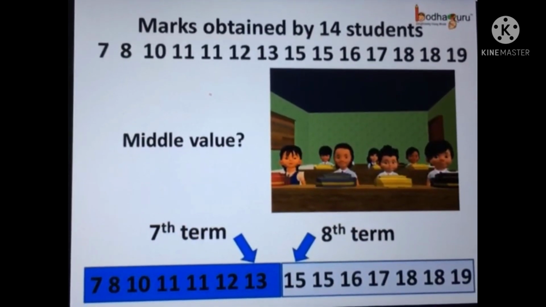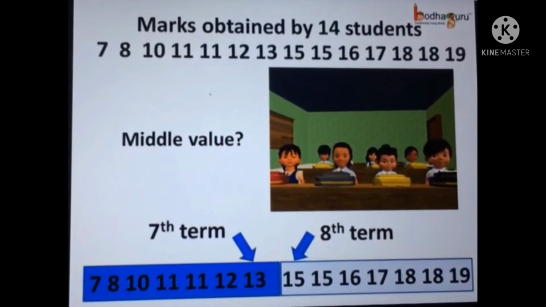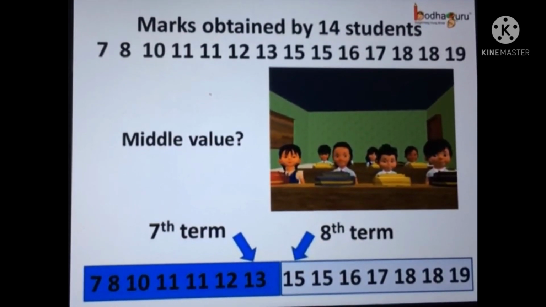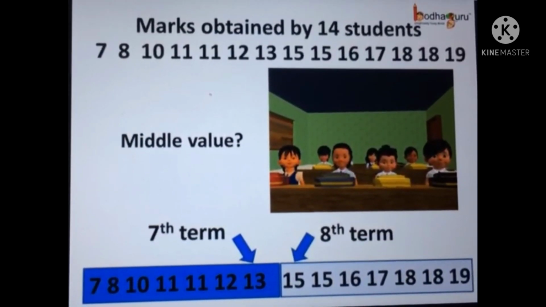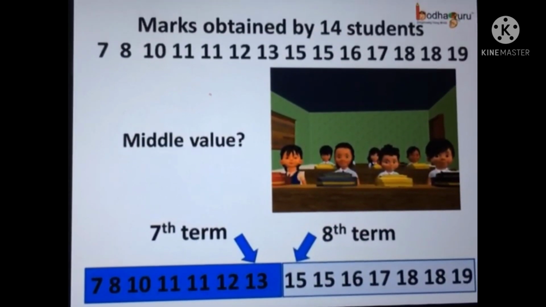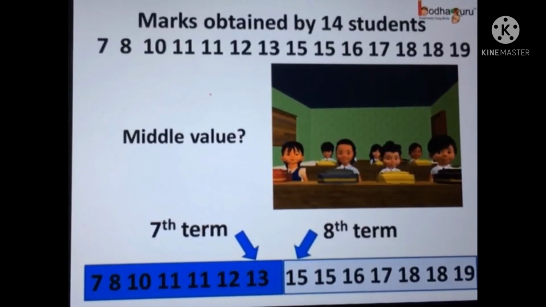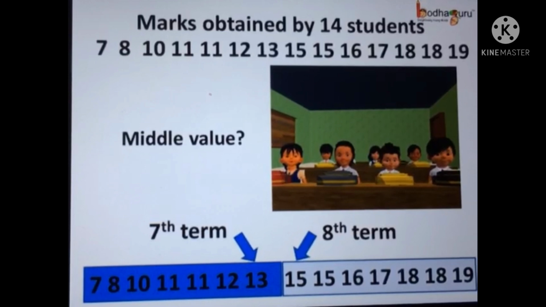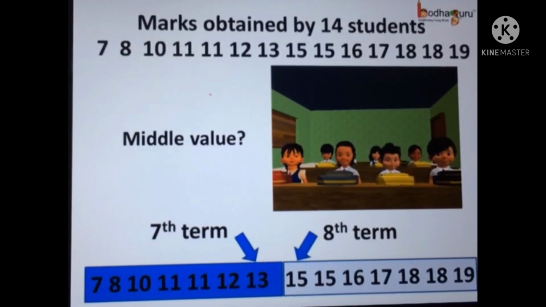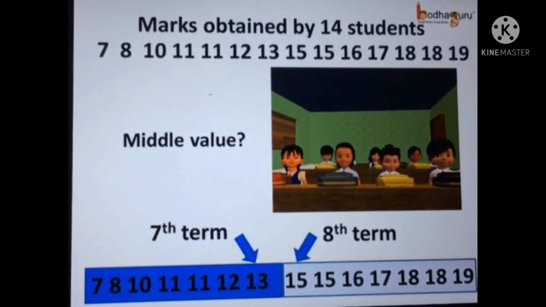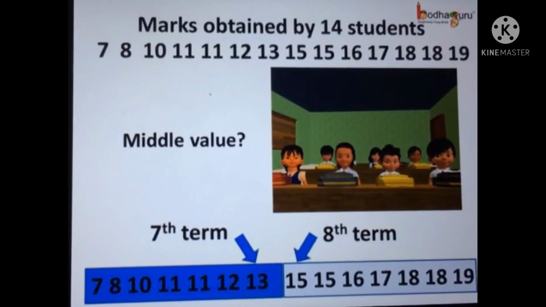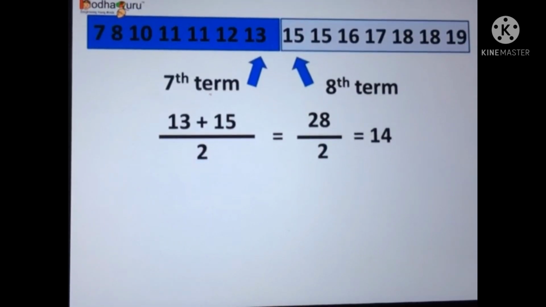Which is the median value? Here, the number of values is even, that is 14. Which is the middle term now? Is it the 7th term or the 8th term? Still we can't decide which is the median. The 7th one, which is the last value of the first part, is 13, or the 8th term, which is the first value of the second part, and it is equal to 15. How do we decide? We need to take a middle way.